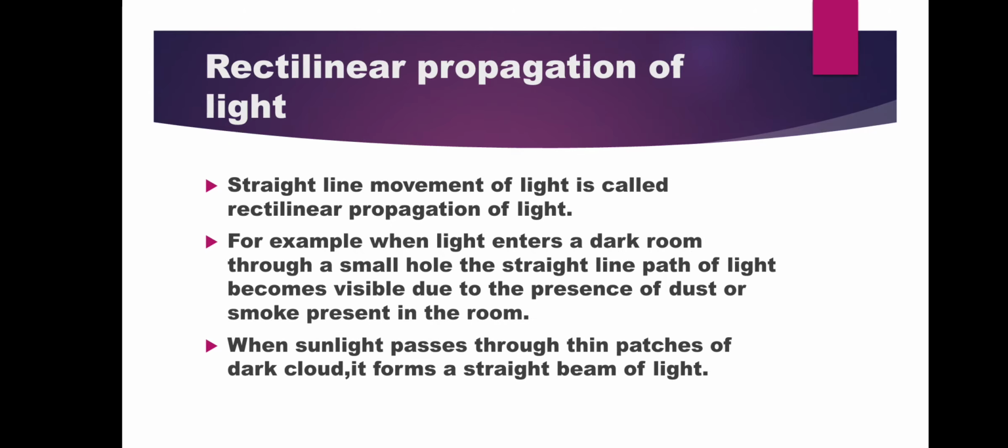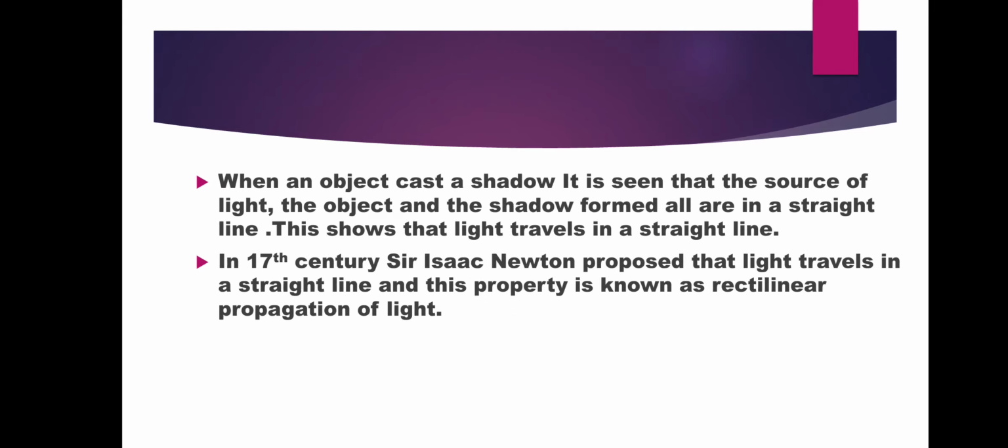So, for example, to clear this, we have to take two examples. For example, when light enters a dark room through a small hole, the straight line path of light becomes visible due to presence of dust or smoke present in the room. Or when sunlight passes through thin patches of dark clouds, it also forms a straight beam of light. These two examples clear that the light always travels in a straight line, which is known as rectilinear propagation of light.